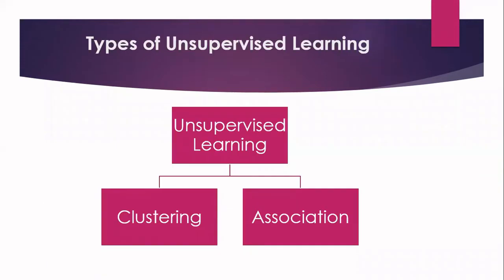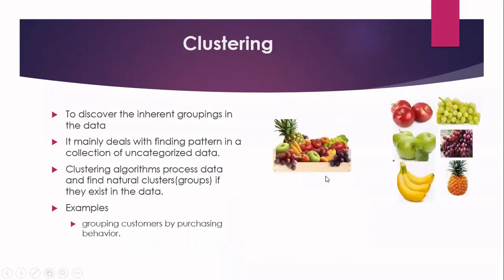And in unsupervised learning, you will not have any labels in the data. So how is the algorithm going to work? Since there are no labels in the data, the main aim of the algorithm is to find the similarities, otherwise patterns that are occurring in the data set. That is the main aim of the algorithm. And we can classify the unsupervised learning algorithms into two types. One is called as clustering algorithm, and the other one is called as association algorithm. Now we will see the difference between these two.